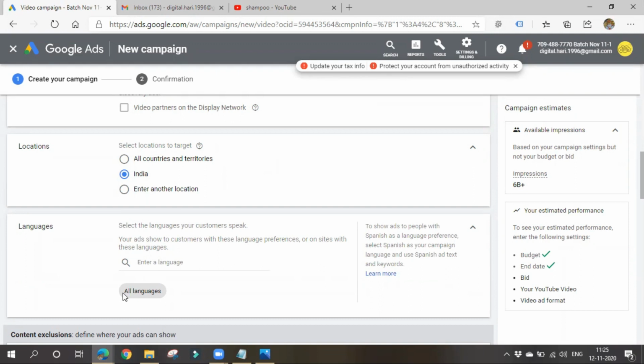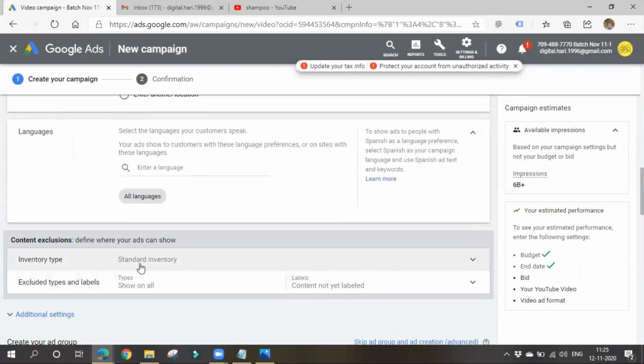See, by default it is all languages. Okay, videos belonging to all languages, your ad will be shown. If you have any specification like videos in English language only, I want to show my ad, you can choose this also, languages and locations. Next thing is content exclusions.